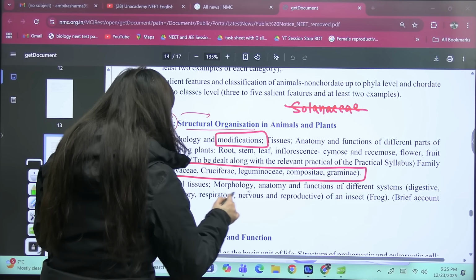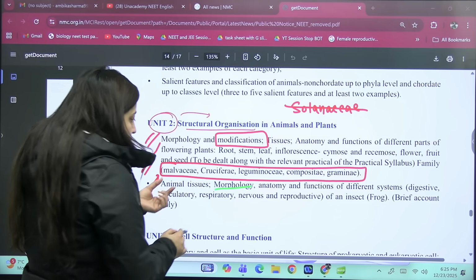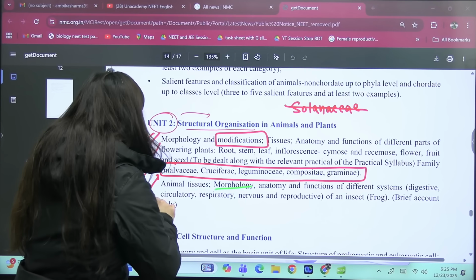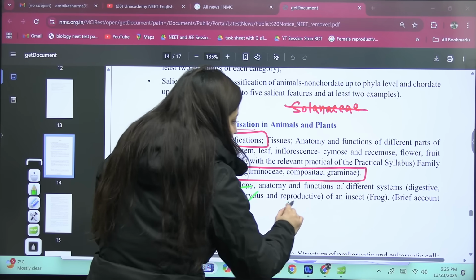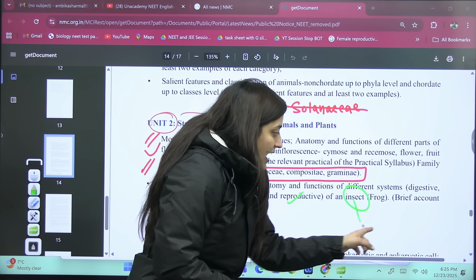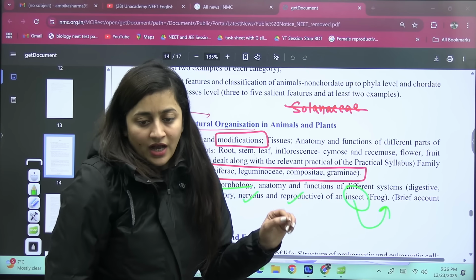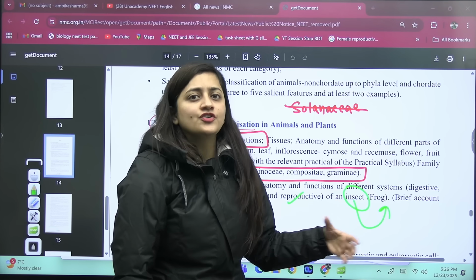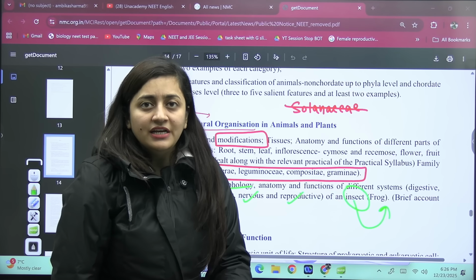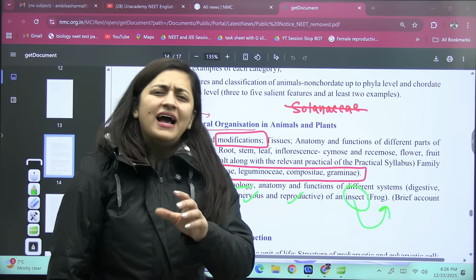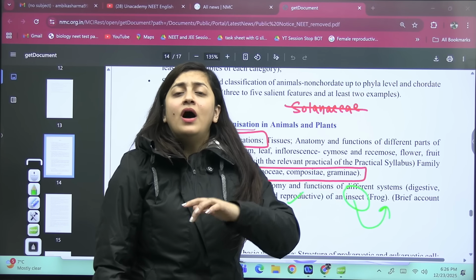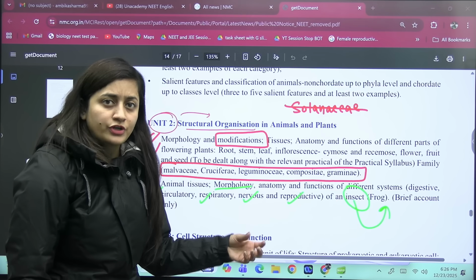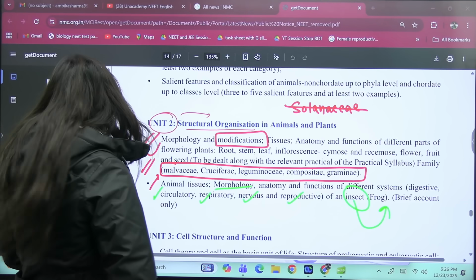Here they have mentioned in the animal tissue, you have to study animal tissue, morphology, anatomy and function of different systems, digestive, circulatory, respiratory, nervous and reproductive system of an insect. And in the bracket of insect, they have mentioned the frog. Again, the same mistake. Obviously this is my suggestion and this is what we cover on our channel Unacademy NEET English: you should read frog as well as cockroach. I'm not saying that you have to read it in detail, right? Here also they have mentioned brief account only. So you can even solve the PYQs on the basis of these topics.